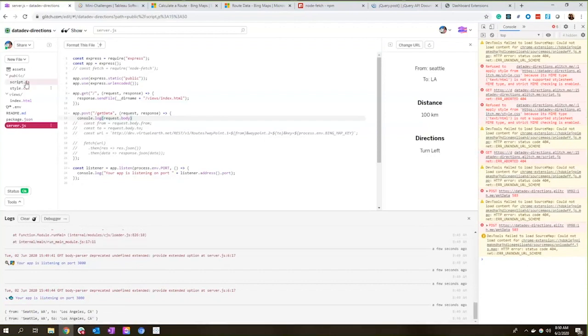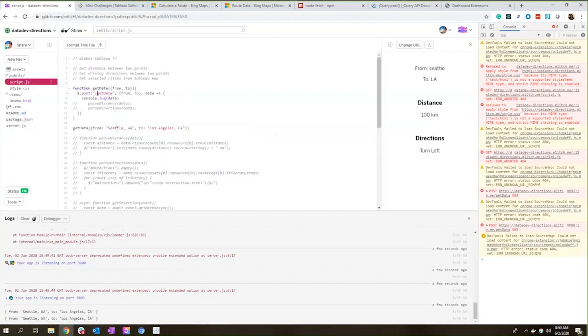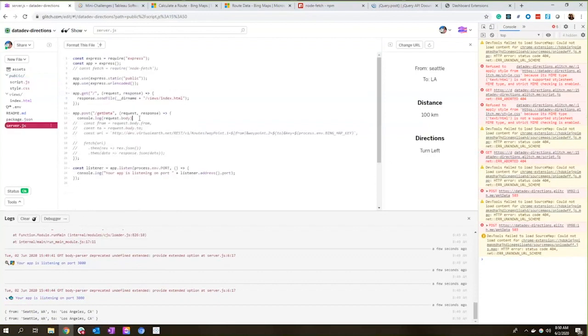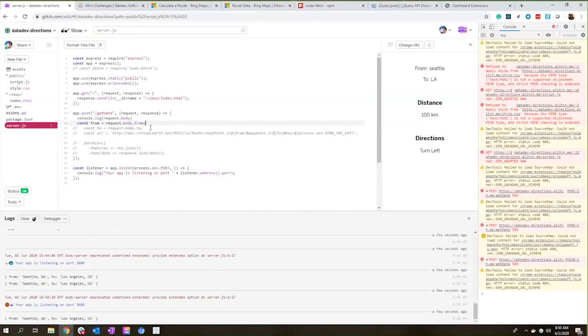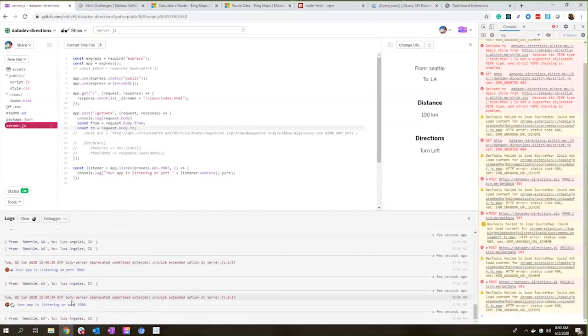That's the same body that I put in this request that I'm sending to my getData endpoint here. So now that I have this request body, I can set up a variable called from that will pull out the from data, and same thing with to, that'll pull out the to, so that's Los Angeles.